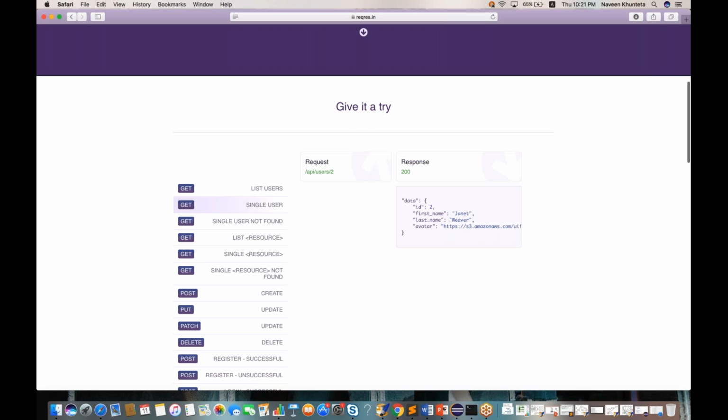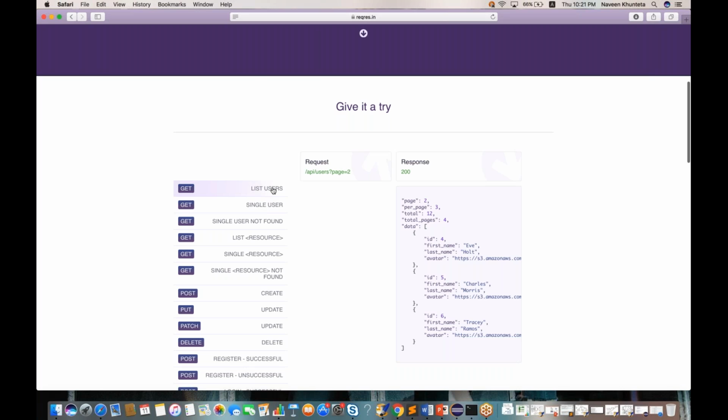We are getting only employee 2's information, this guy Janet Weaver, and this image. So if my ID is 101, I'll pass 101 over here and get the information only for that particular user. List users means the collection of all the users.